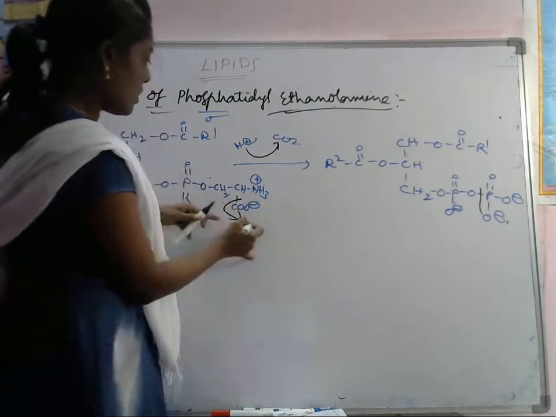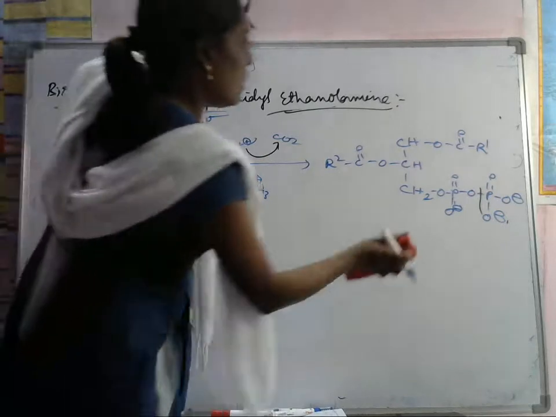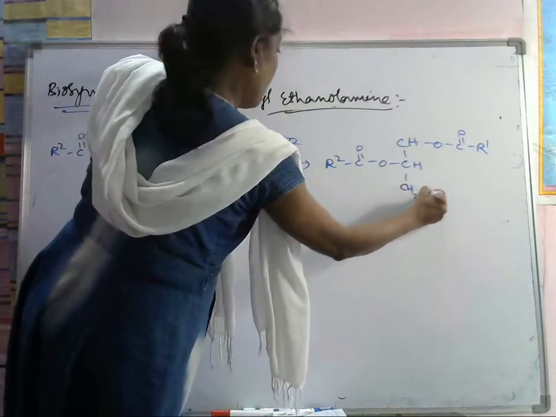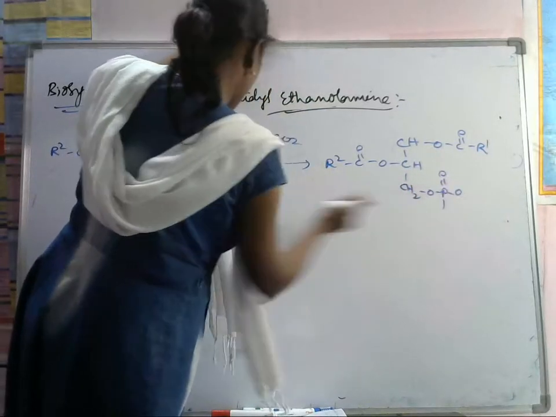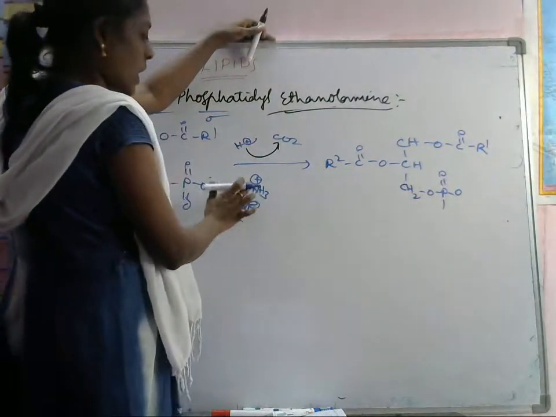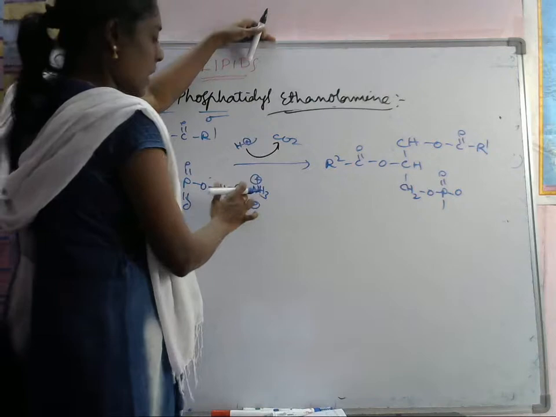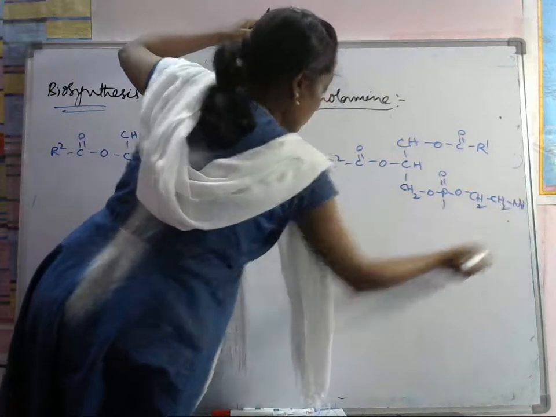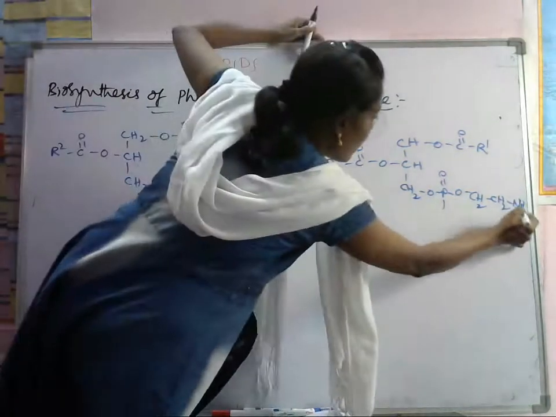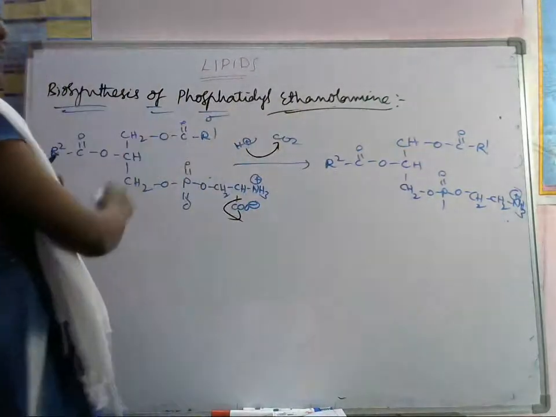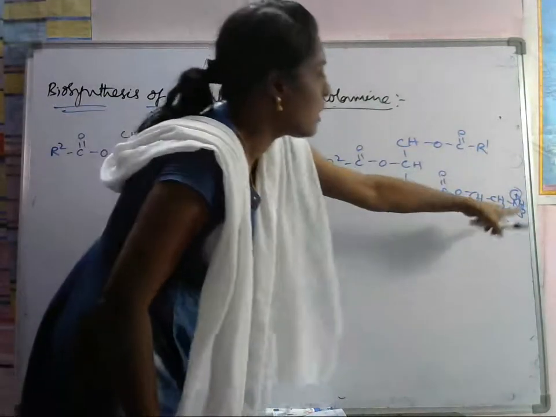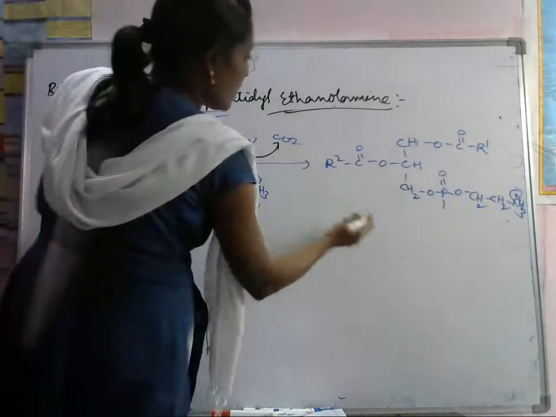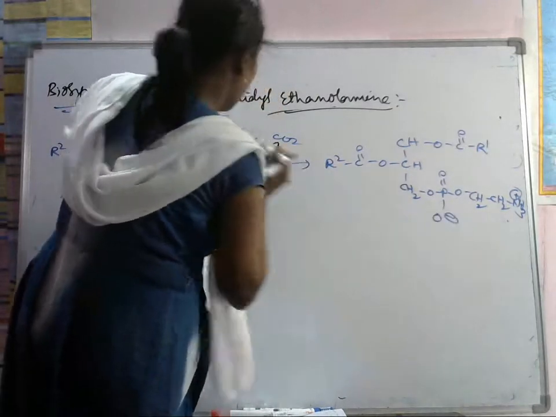Just we are removing this COO group. Then what will we get here? CH2, O, T double bond O here. We are removing this part, and we are adding H plus here, so H plus will come and attack. This is converted into CH2 NH3 plus. So this is the phosphatidyl ethanolamine. Here the ethanolamine is there, so this is called ethanolamine. That's why it is called phosphatidyl ethanolamine.